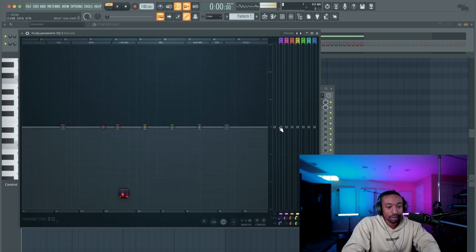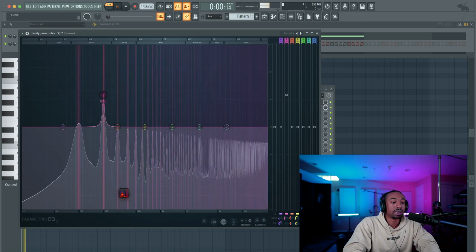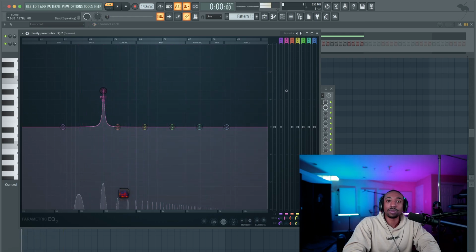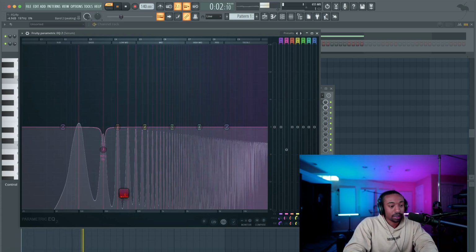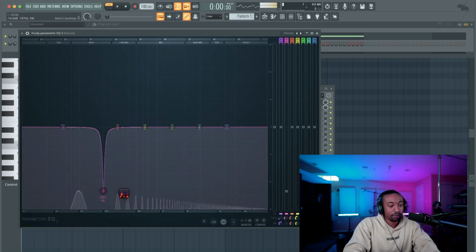So again, let's do that same technique. Let's get rid of that second harmonic because we don't need it. If I boost it, that's the frequency it gives me, this, and I don't need that in my beat. It just sounds unnecessary. So let's take out that frequency. Now notice the visual of the hill is going down as I pull this down in volume.